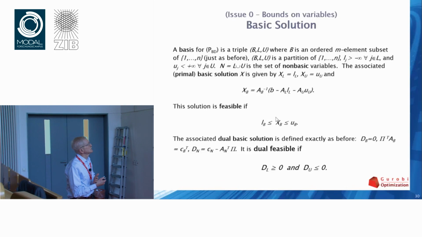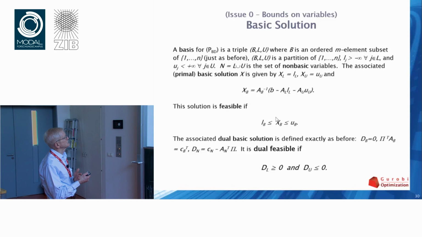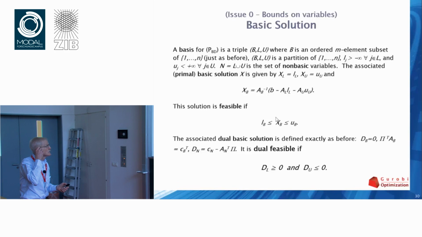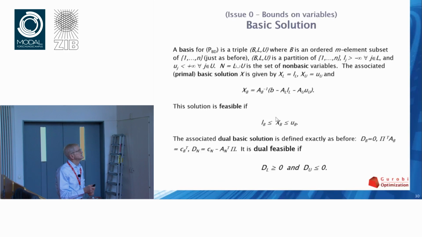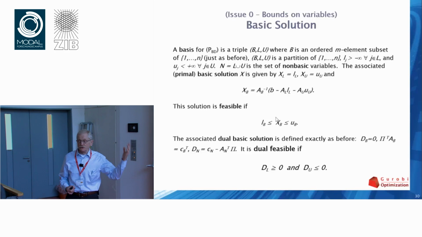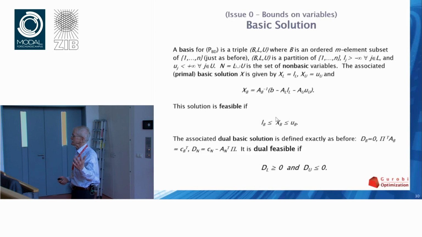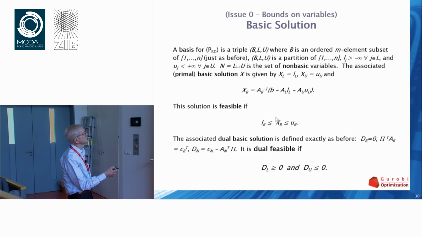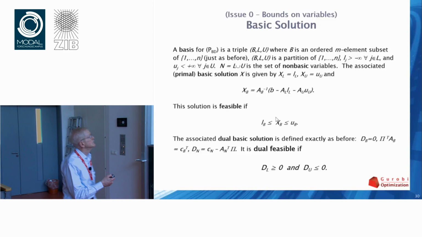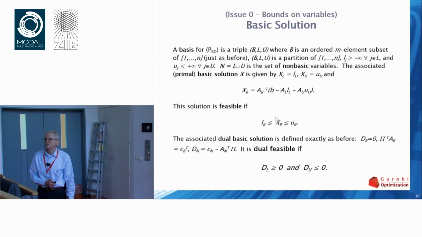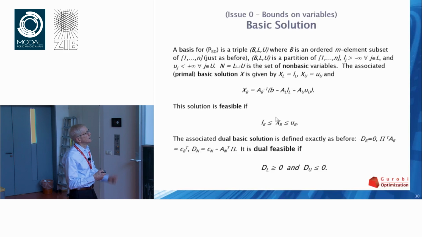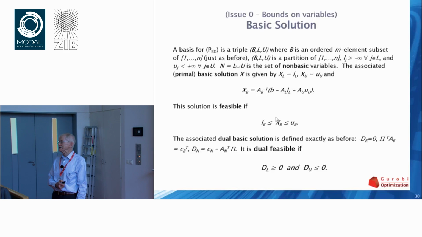So the associated primal basic solution is given by setting all the things in L to their lower bounds, all the things in U to their upper bounds, and then computing the values of the basic variables, which you do by substituting the lower bounds in, substituting in the upper bounds, adjusting the right-hand side, and using the fact that this thing has an inverse. The solution is feasible, obviously, if x_B lies between its bounds.